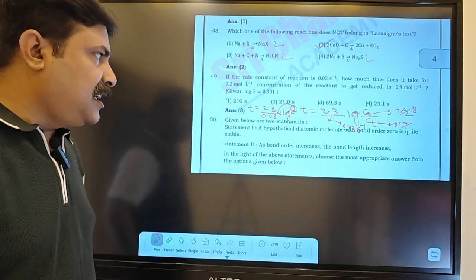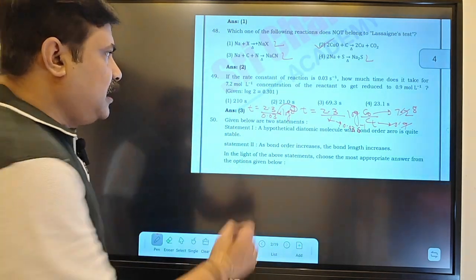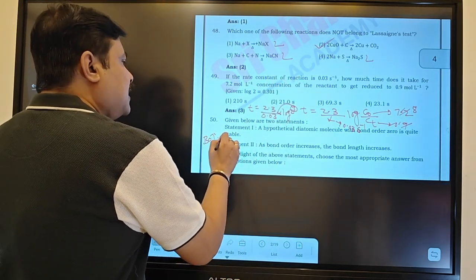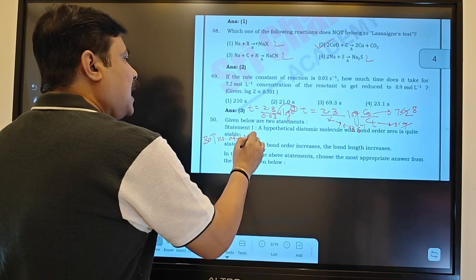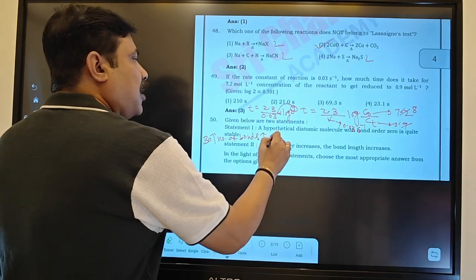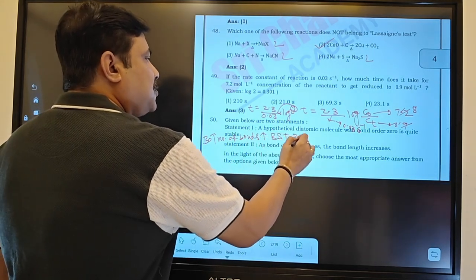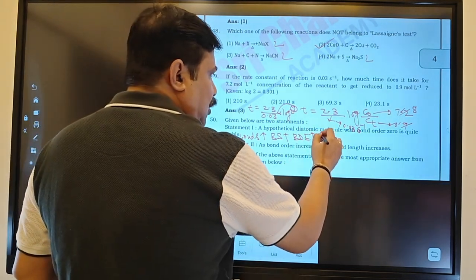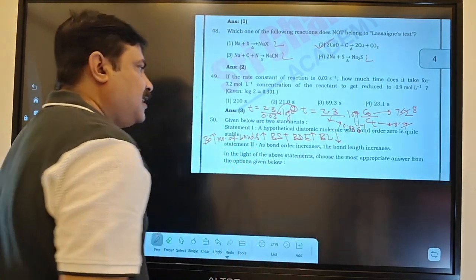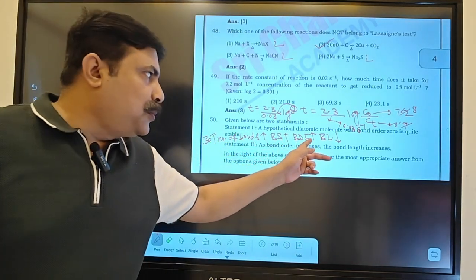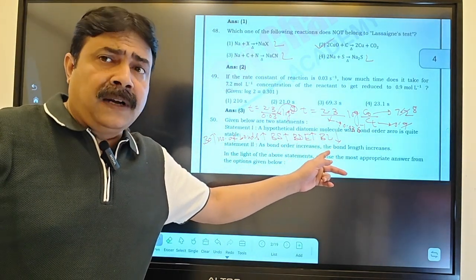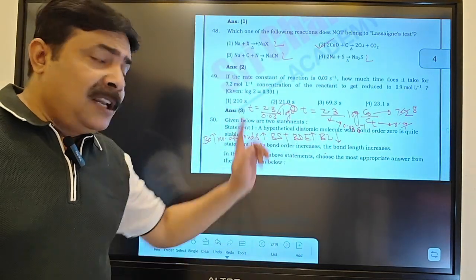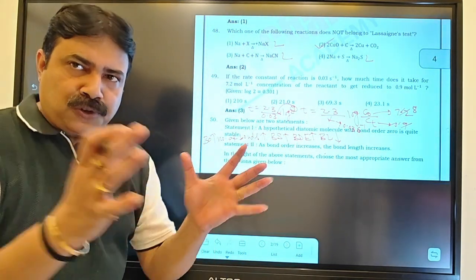Statement 2, as bond order increases, bond length increases. If bond order increases, what will happen? Bond order increases means the number of bonds between the two atoms will increase, bond strength will increase, bond dissociation energy will increase, force of attraction increases, they will be close to each other, so bond length will be what? Decreases. Bond order is directly proportional to bond dissociation energy, and inversely proportional to what? Bond length.